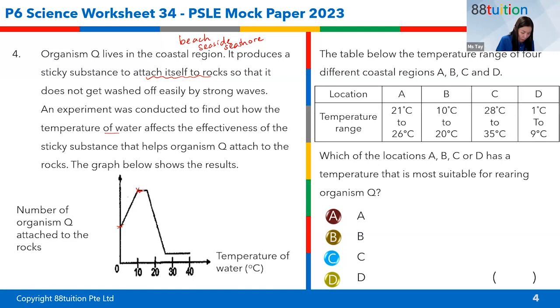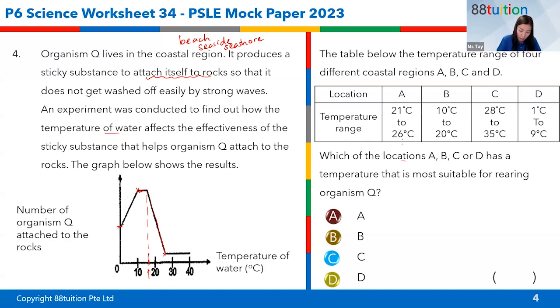So this goes on for a few of the next higher temperatures also until this point. So this is maybe about 16, 17 degrees. And after that, if I increase the temperature further, I get lesser and lesser Q sticking on the rocks. The worst is when you reach 25 degrees and beyond. So they ask you now, what do you think is the best location, A, B, C, D, which will be most suitable for rearing the organism Q? Which one will be the best?